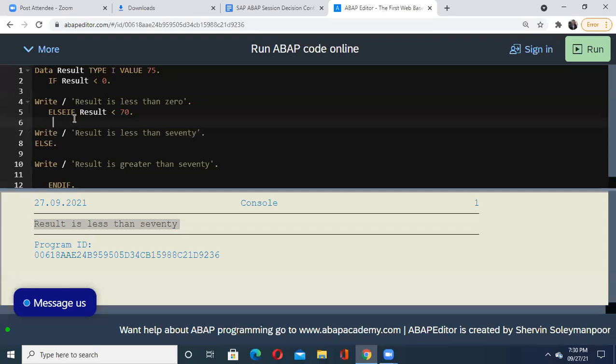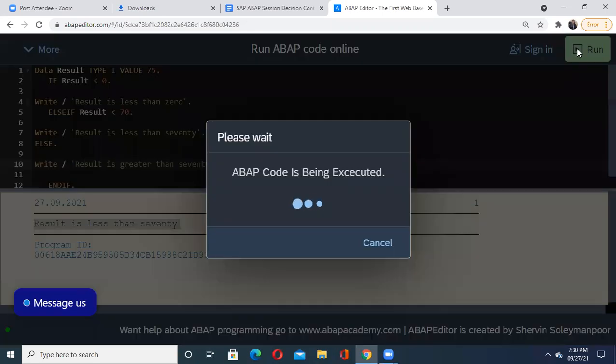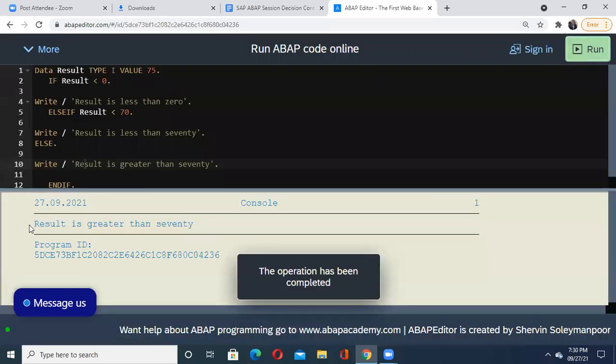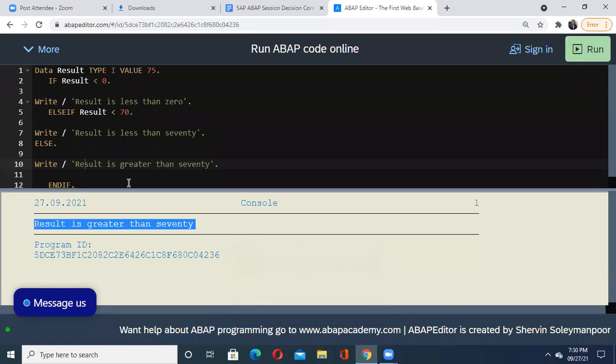Even the else if condition will not be true because 75 is greater than 70. So I'm expecting the statement in my else part to be displayed. Let us see. Yes, it is showing the result is greater than 70 because my value is 75.